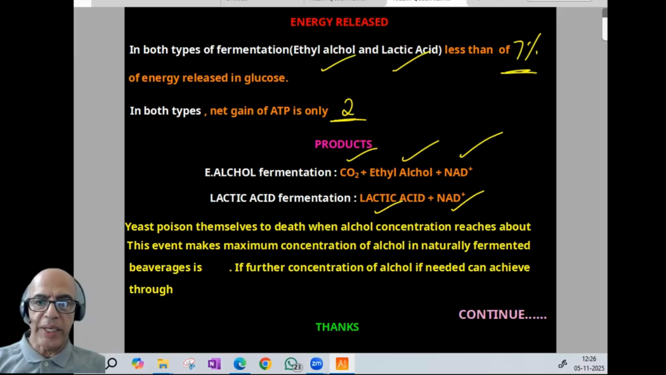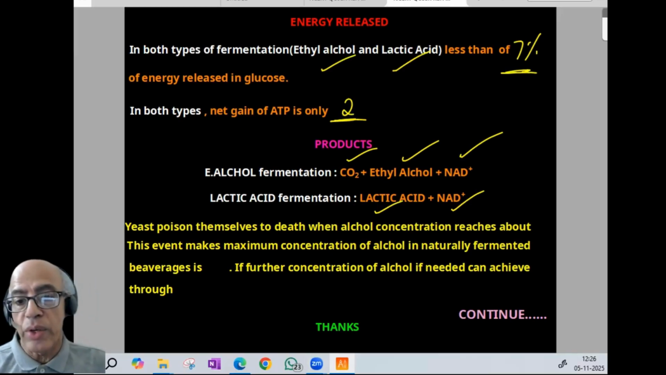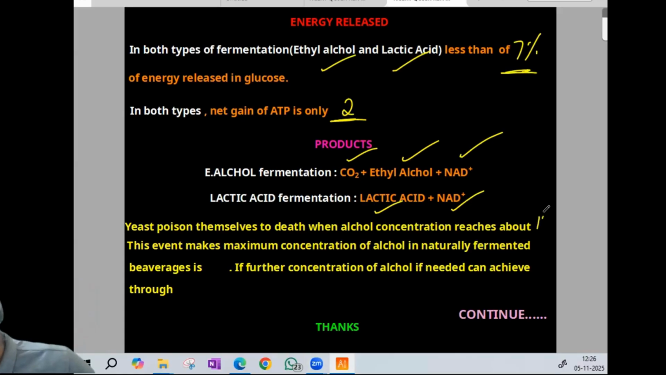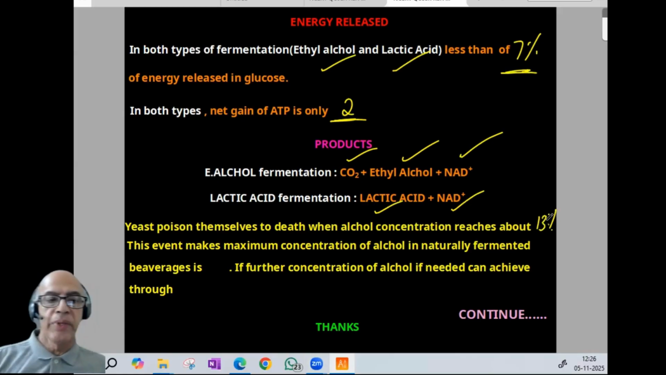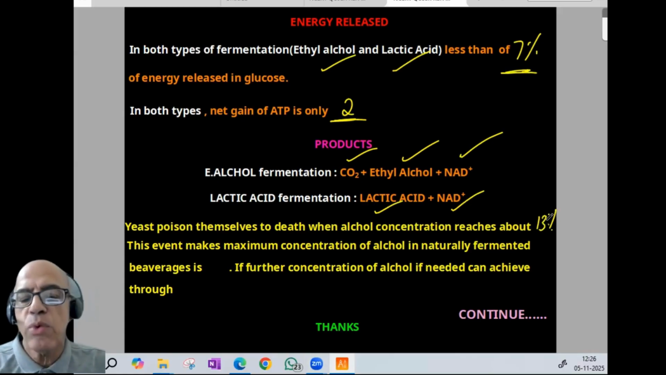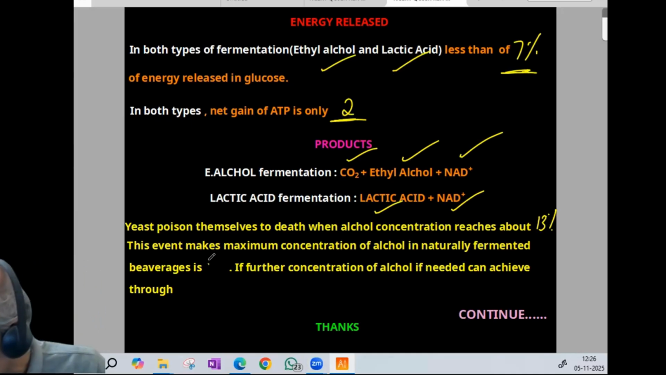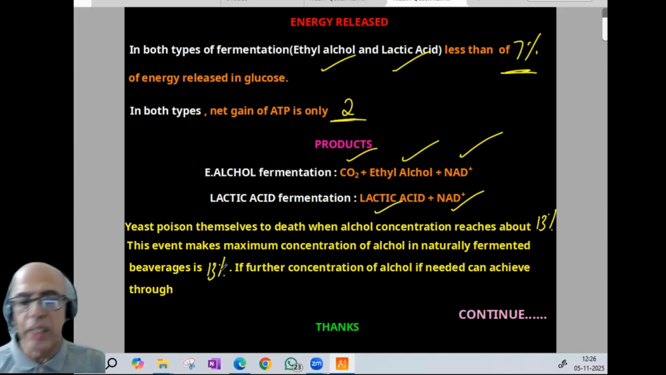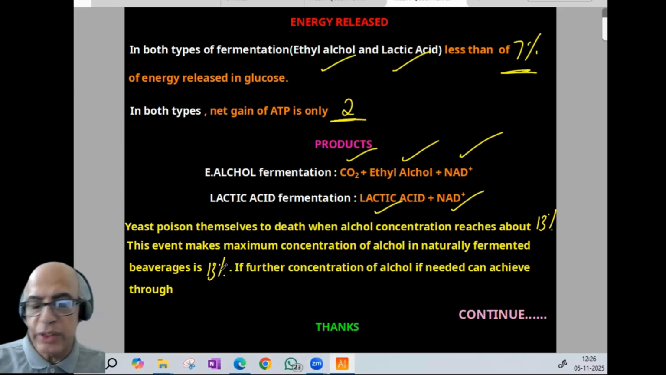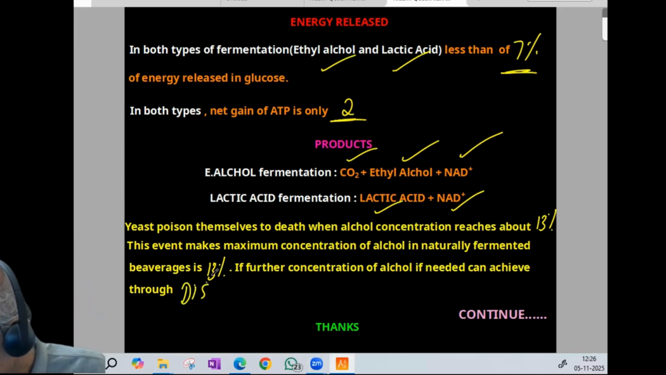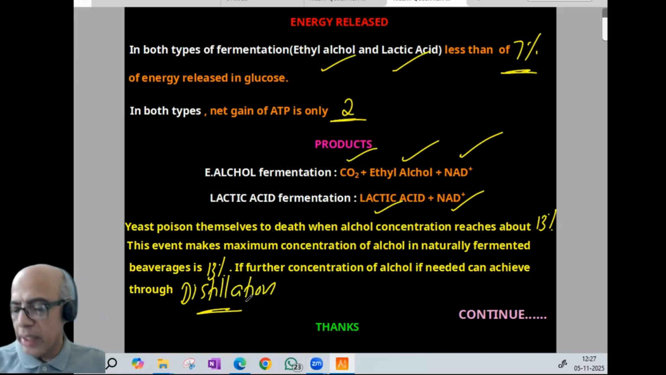Another important aspect is that yeast poisons itself to death when the alcohol concentration reaches about 13%, another important value. This is the maximum concentration of alcohol in naturally fermented beverages, 13%. If a further concentration of alcohol is needed, it can be achieved through distillation, an industrially used procedure. I think the idea is clear.